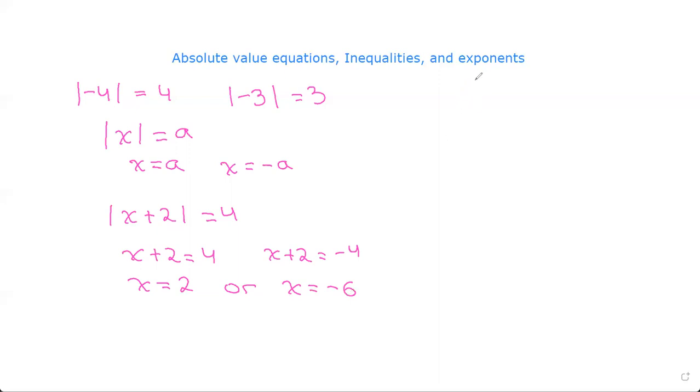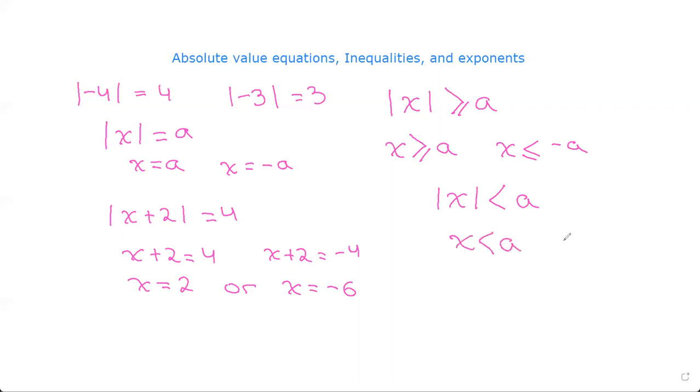Now let's look at inequalities of absolute value equations. So say modulus of x is greater than or equal to a. This can be written as x is greater than or equal to a or x is less than or equal to minus a. So you have to remember that whenever you put a negative sign for the a, on the other side, the signs switch. So for example, if you have modulus of x is less than a, x would be less than a and x is greater than minus a.